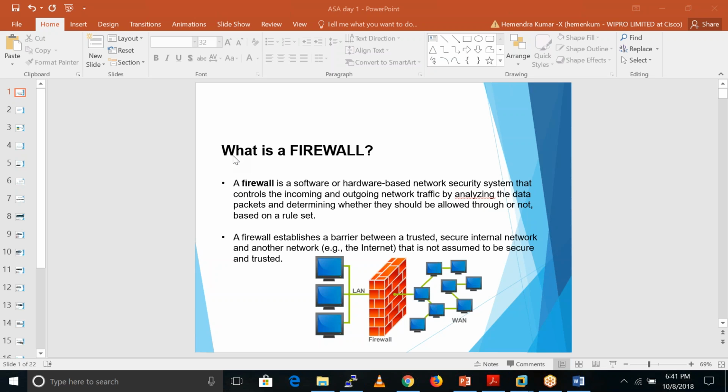And one more thing: if we have a firewall in our organization, and somebody on the internet tries to access some resources in our inside network, we can also control that kind of access by using the firewall. And if somebody tries to launch any kind of attack in our network, that is also protected against by the firewall.